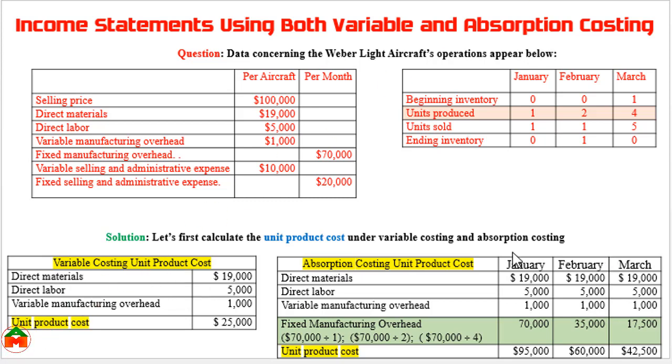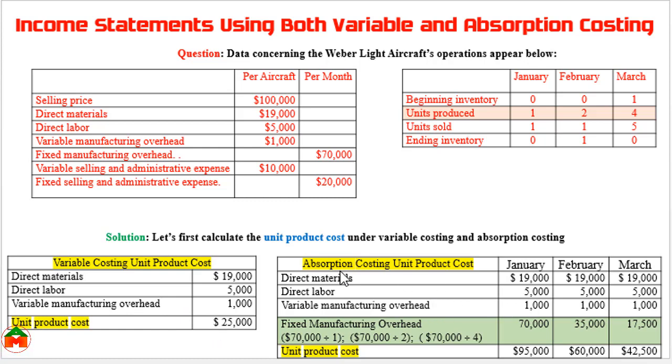We can see in absorption costing product cost we have shown January, February, March, but in variable costing the unit product cost we have shown only one column. Don't be confused. In variable costing these items are the same for all months. Here material 90,000, direct labor 5,000, variable manufacturing overhead 1,000. These items are the same for January, February, March. That's why I have not repeated for every month, because in variable costing it is unique. You are only showing direct material, direct labor and variable manufacturing overhead as a unit product cost.